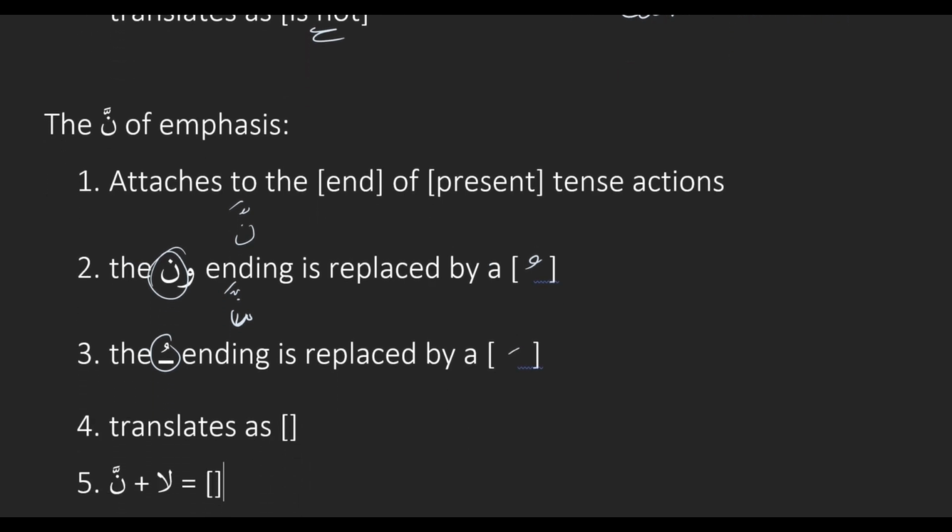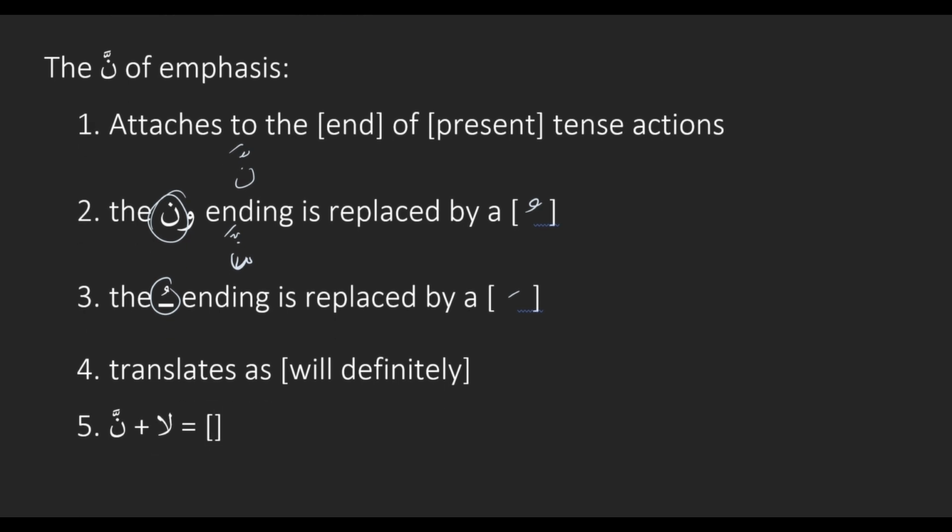And then, how does the noon of emphasis translate? It translates as "will definitely." So "will," because it always is future tense, and then "definitely" for the emphasis. And then when we see ala plus a noon of emphasis, how does that translate? Emphasized forbidding, so "don't you dare." Are we all clear on our tools of emphasis? Mm-hmm.